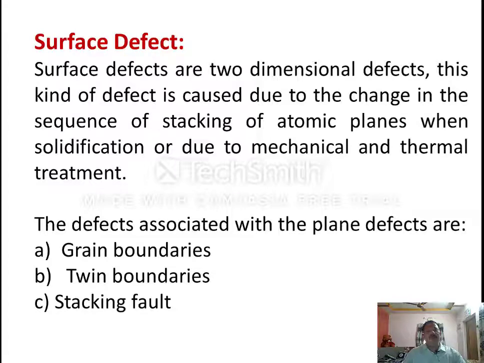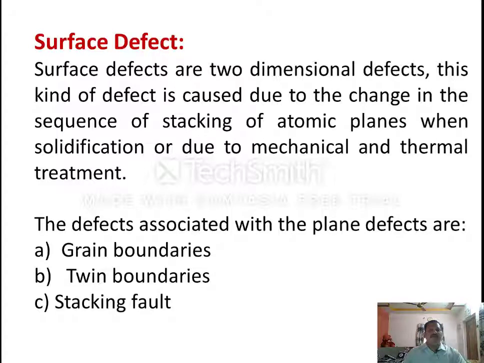Surface defects are two-dimensional defects. This kind of defect is caused due to the change in the sequence of stacking of atomic planes during solidification, or due to mechanical and thermal treatment. The surface defect, we can call a two-dimensional defect, is caused due to the change in the sequence of stacking of atomic planes, or it may arise due to the atomic disturbance that happens during solidification due to mechanical and thermal treatment.